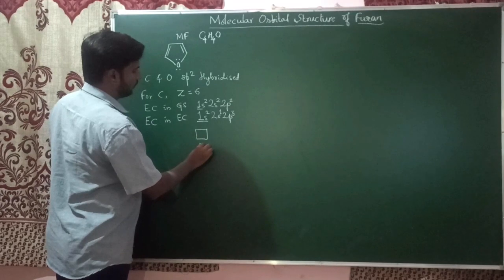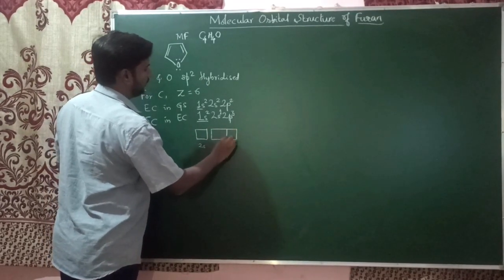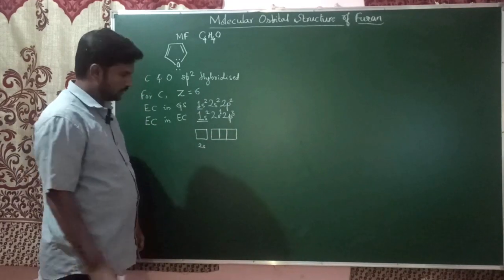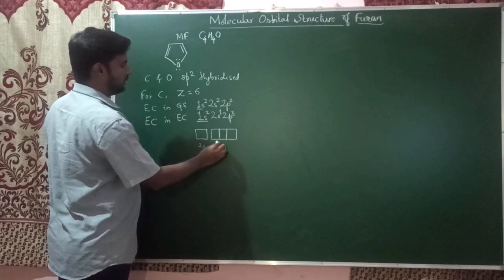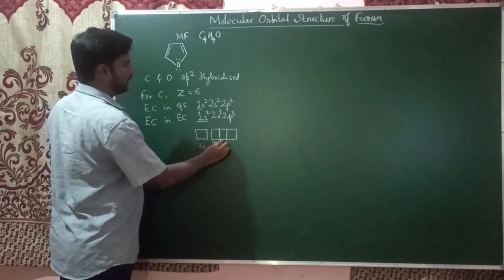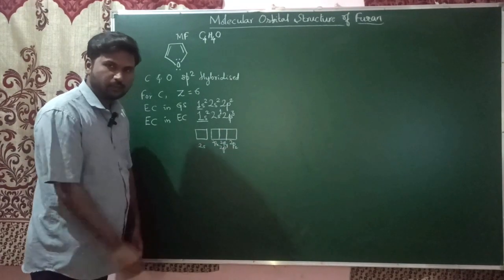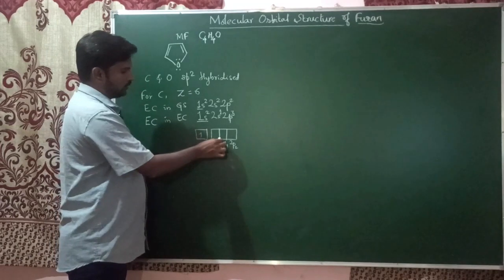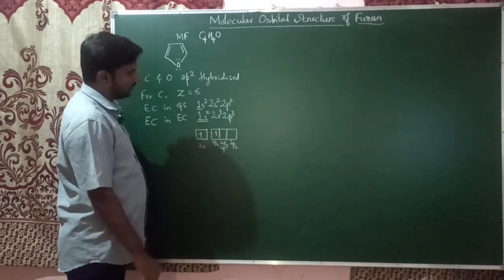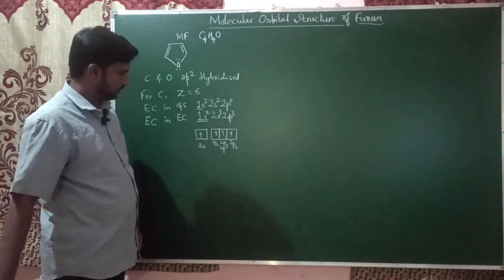This is for 2s, and in case of p there are 3 orbitals, 2px, 2py and 2pz. In 2s there is one electron, and in 2p there are 3 electrons.